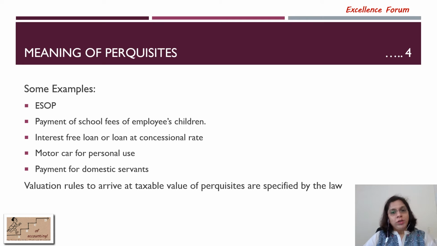Interest-free loan or loan at concessional rate, motor car for personal use, payment for domestic servants. The law has specified different valuation rules for different perquisites to arrive at the taxable value. This taxable value of perquisites will then form part of my salary income.